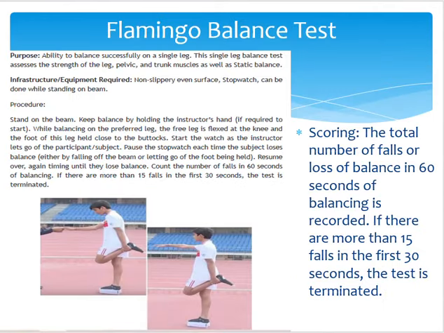So this is the plate tapping test. Next one is the flamingo balance test. The flamingo balance test is the ability to balance successfully on a single leg. There is a wooden plank, some height is there, and you have to stand on that with one leg, and you have to balance your body for 1 minute or 60 seconds. At the time of 60-second balancing, the total number of falls or loss of balance is recorded, and according to that, scoring is done. So the less you fall, the higher is the score.